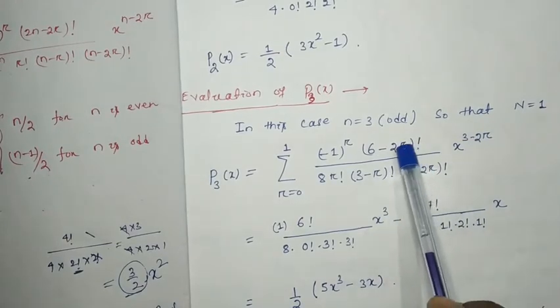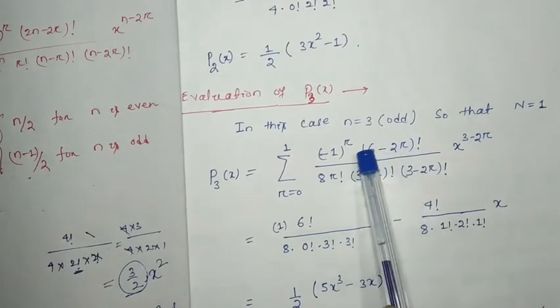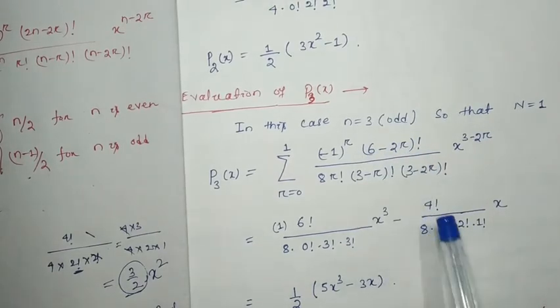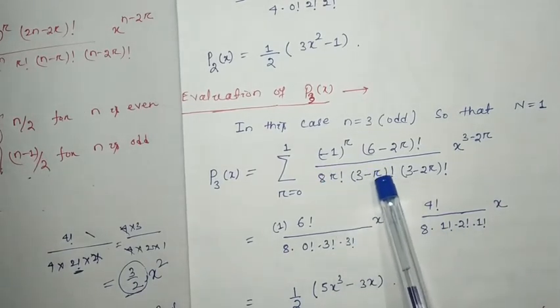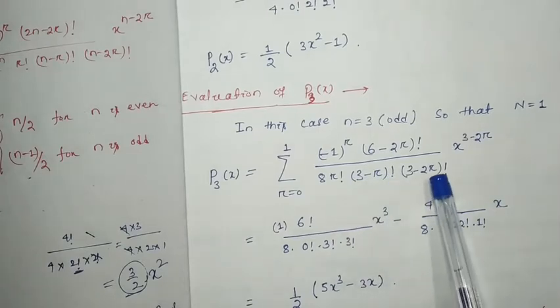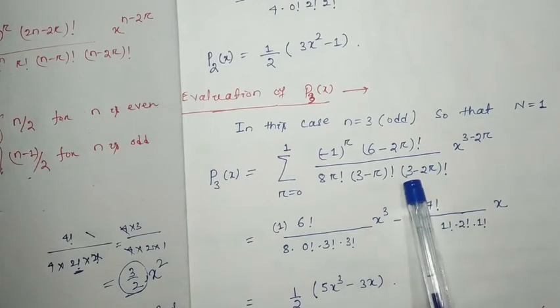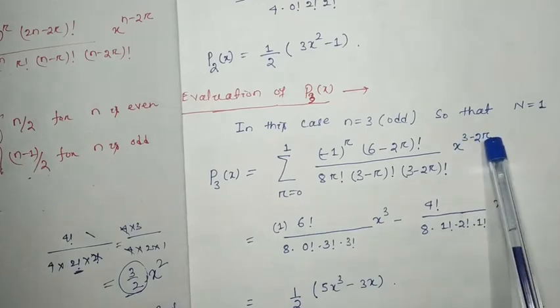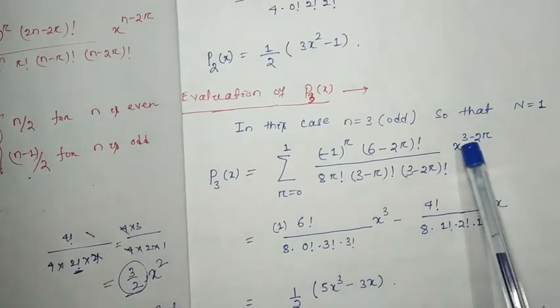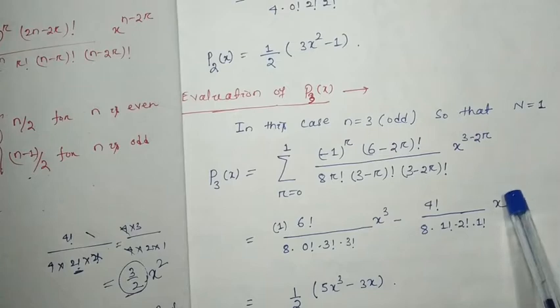Then see, r equal to 1 means this will be 2. So 6 minus 2 will be 4 factorial whole divided by 8. Then r is taken as 1 factorial. Here r will be 1 means 3 minus 1 will be 2 factorial. Here r will be 1 means 2 into 1, so 2. So 3 minus 2 will be 1 factorial into x to the power 3 minus 2, because r is 1. So 3 minus 2 will be x to the power 1.